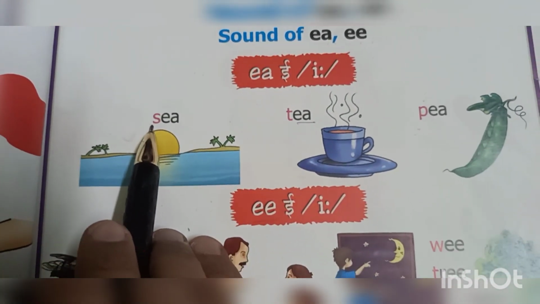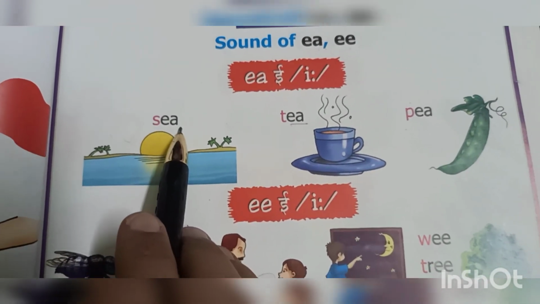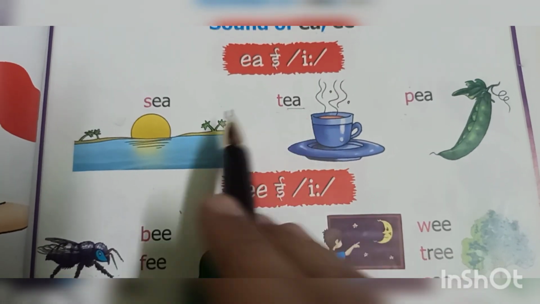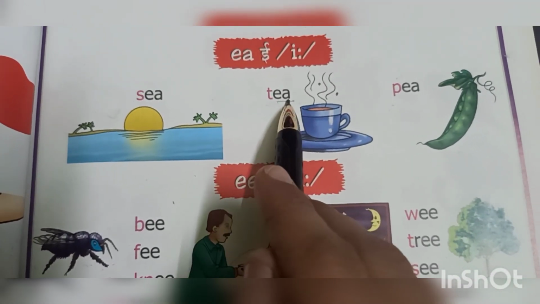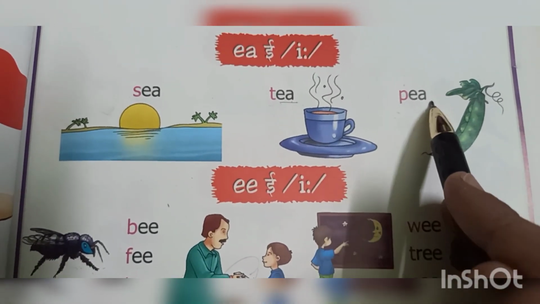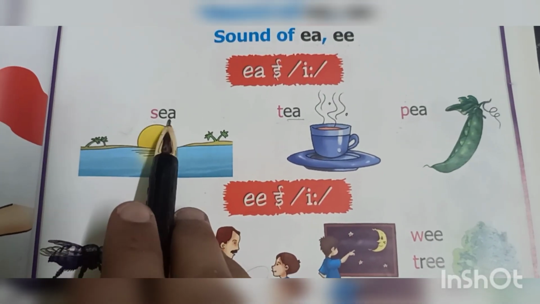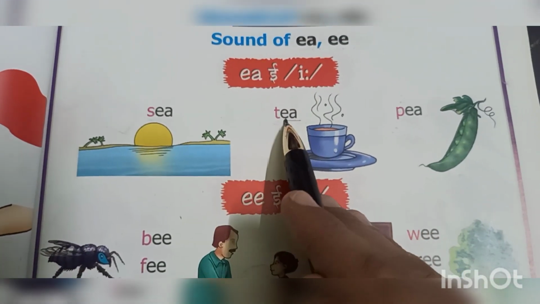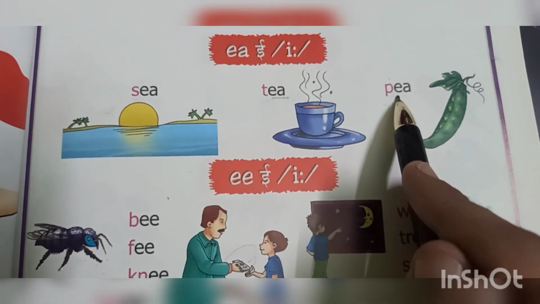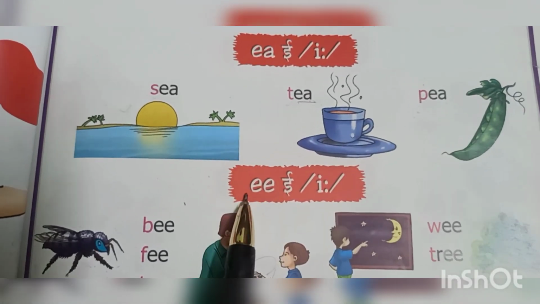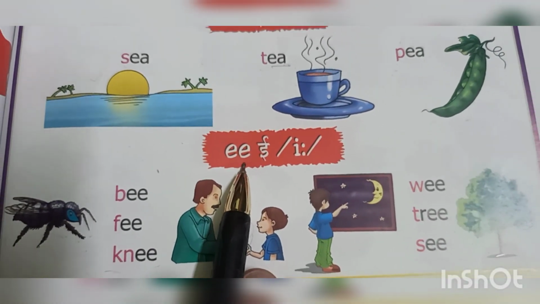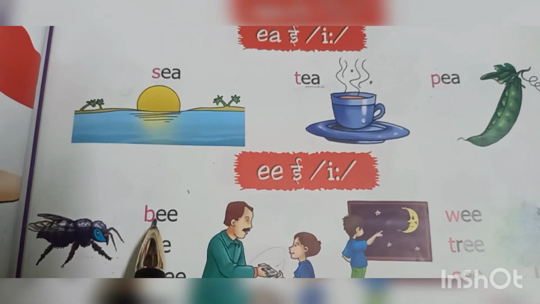The first is s e c, t e t, p e p, again s e c, t e t, p e p. Now come to the double E sound, which is long E. Okay, now read this.